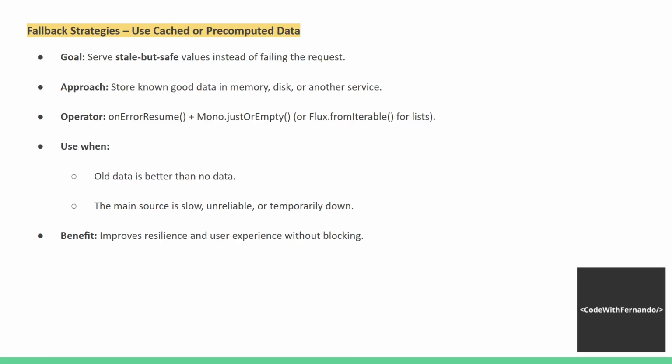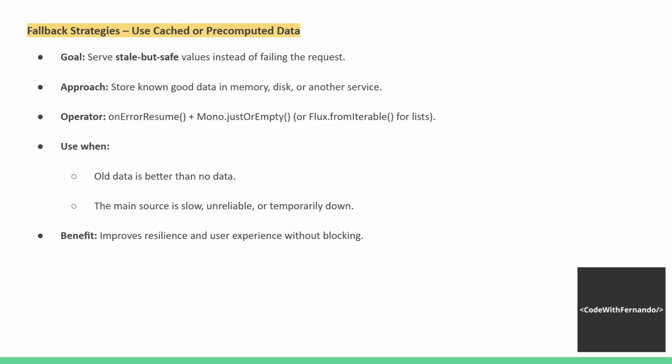Fallback strategies: use cache or precomputed data. Okay, what's the goal of this? The goal is to serve stale but safe values instead of failing the request. Okay, I will repeat this again. The goal is to serve stale but safe values instead of failing the request. Which approach do we use in this case? We store known good data in memory, this or maybe another service.